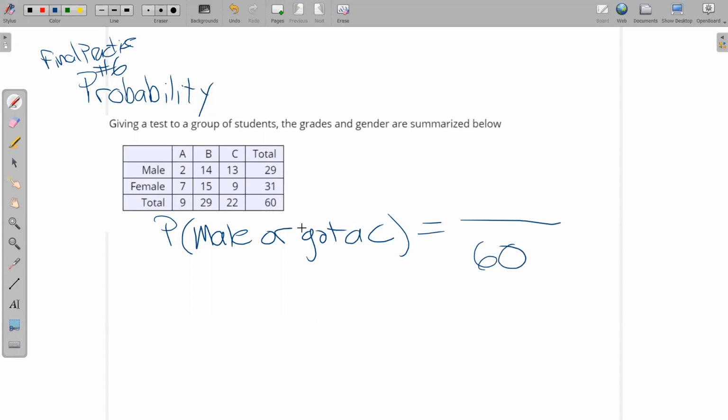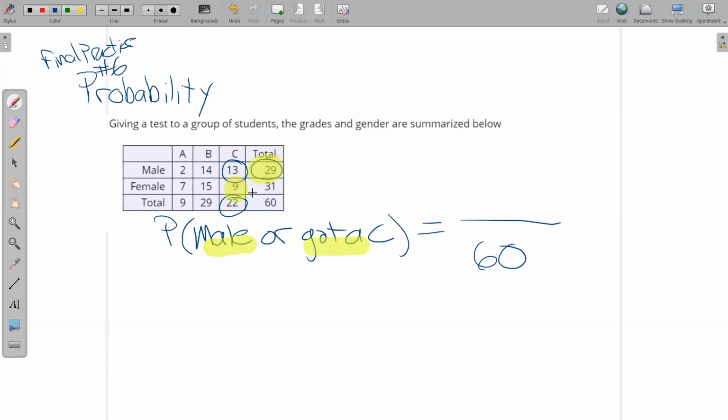I'm interested in male students, there's 29 of those, and students that got a C, there's 22, but careful, there's that overlap of 13. This 29 already counts that 13, so really I'm just missing this extra 9. So I need the total males plus the extra 9 that got the C, because I need male or C. So that's one way to get the answer.